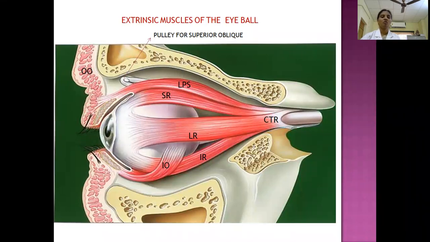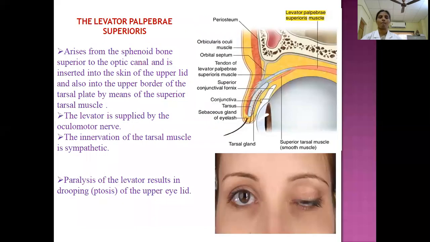So the 2 oblique muscles are inserted onto the sclera behind the equator, whereas the recti muscles are inserted onto the sclera behind the sclerocorneal junction, but in front of the equator.